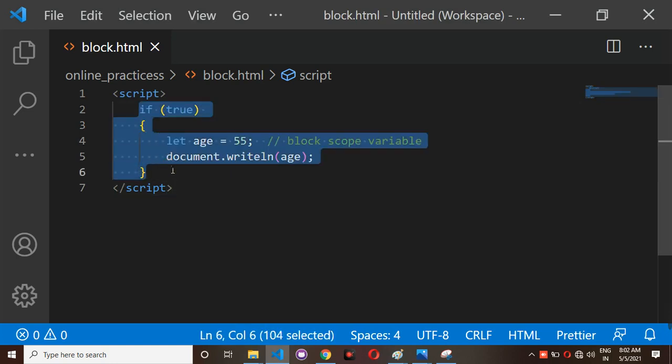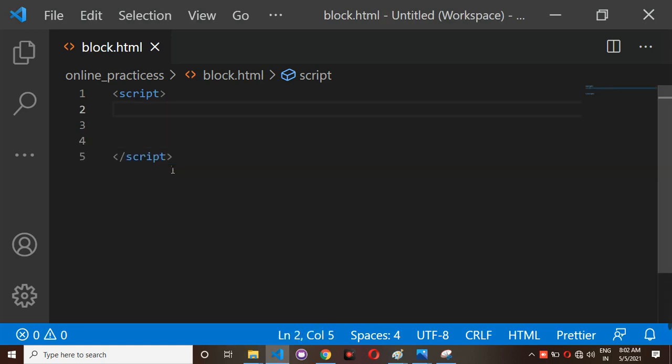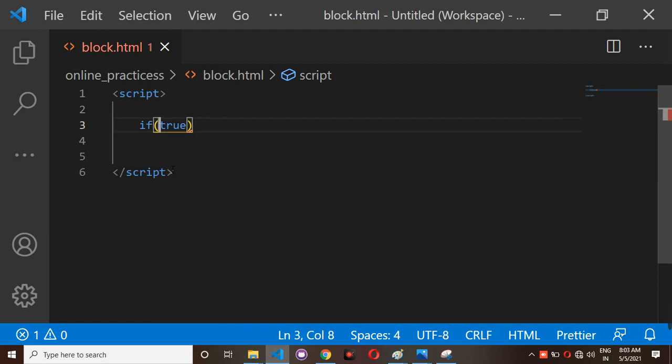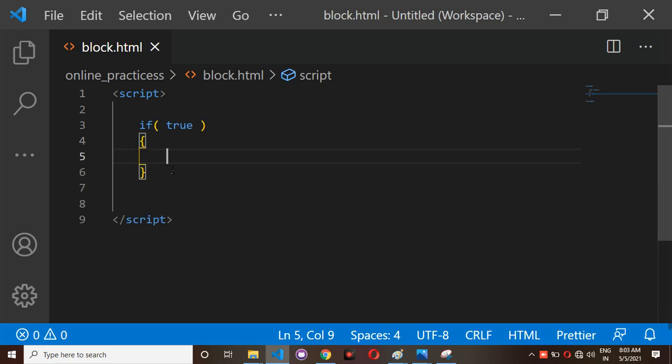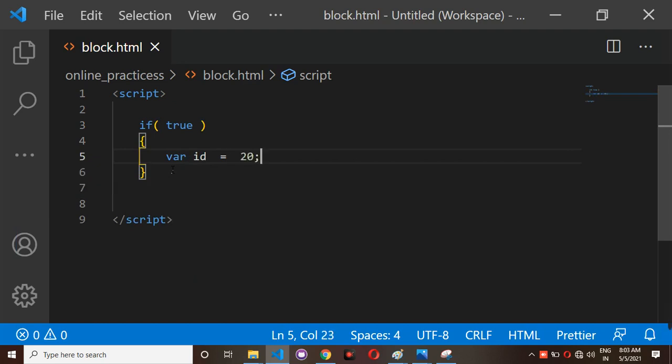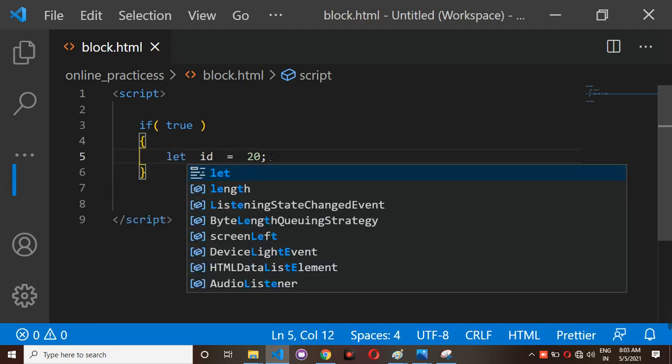For example, I have an if block, and for that if block I am passing true as the boolean condition. If the condition is true, then the if block will execute. Inside this one, I have to write id is equal to 20, but instead of using the var keyword here, I am using let. Let is one of the keywords.